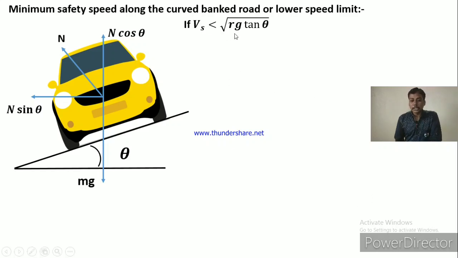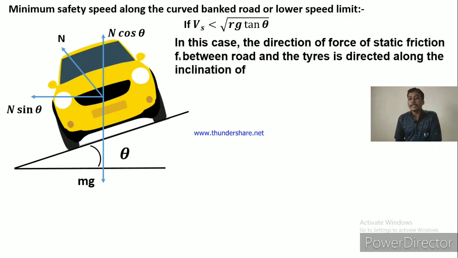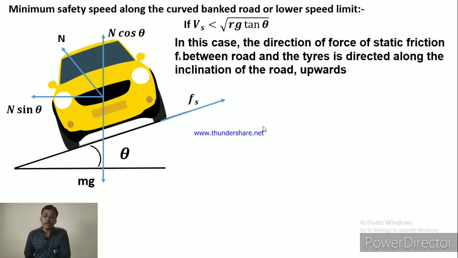In this situation, the condition is that the speed of the vehicle is less than the safety speed. In this case, the direction of the force of static friction Fs between the road and tire is directed along the inclination of the road in the upward direction. When the speed of the vehicle is greater than the safety speed, the force of friction is directed downward. But when the speed of the vehicle is less than the safety speed, meaning less than √Rg tan theta, the frictional force is directed upward like this. So this is the direction of frictional force here. Now again, to decide the limit, this frictional force is resolved into two components.